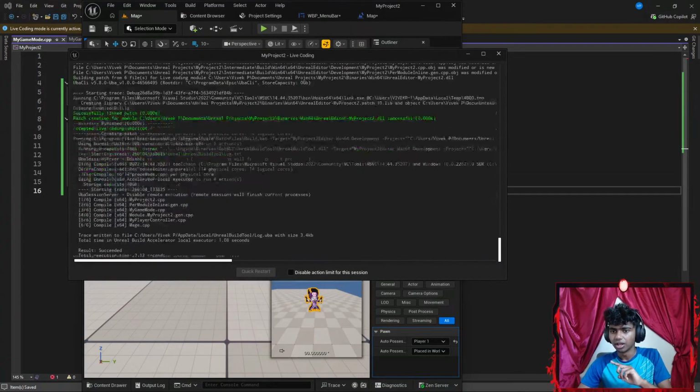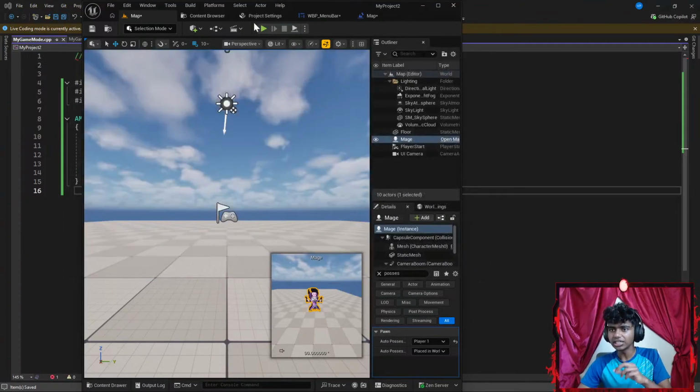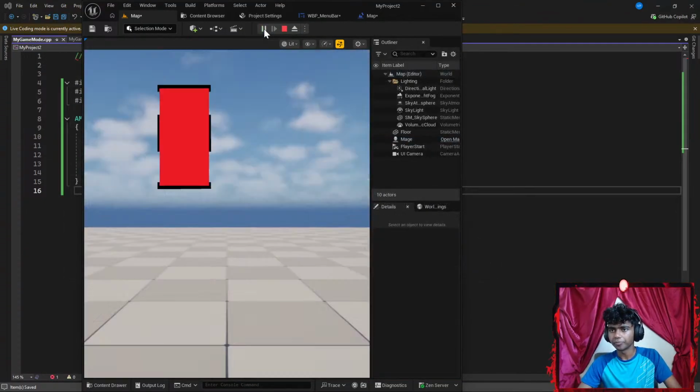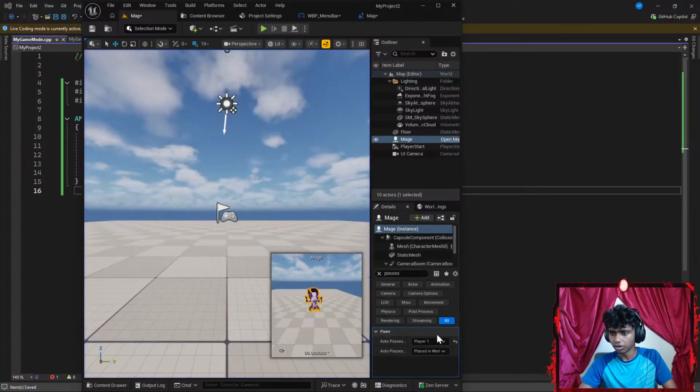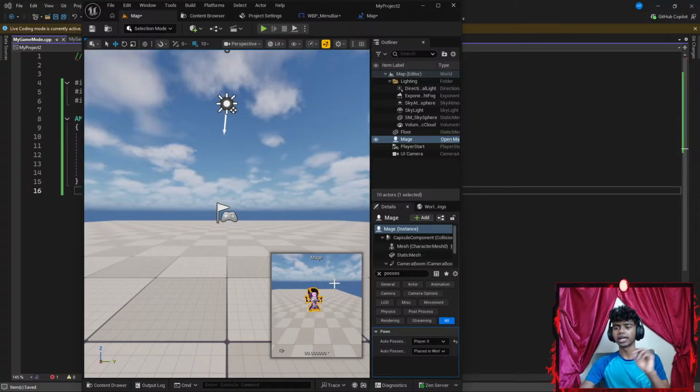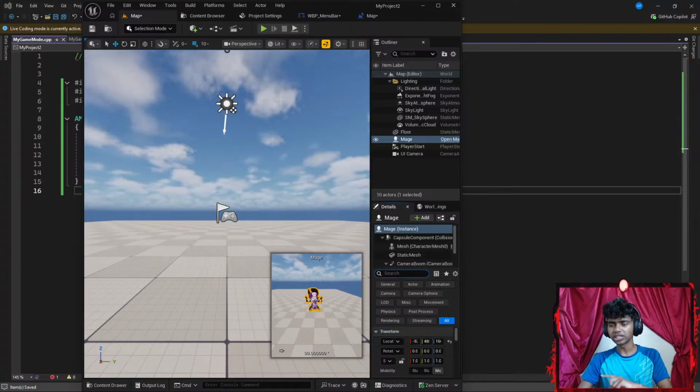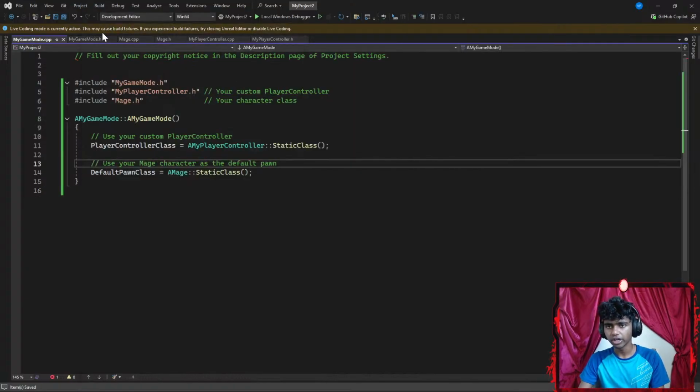Let's see. Let's run the code real quick. Result succeeded. Let's run the code. Okay, there is nothing called player 1, so I'm going to go ahead and change that back to player 0. Okay, here's the thing. I could settle with this, but I do not want to settle with this because I want it to be the thing that I actually want it to be.